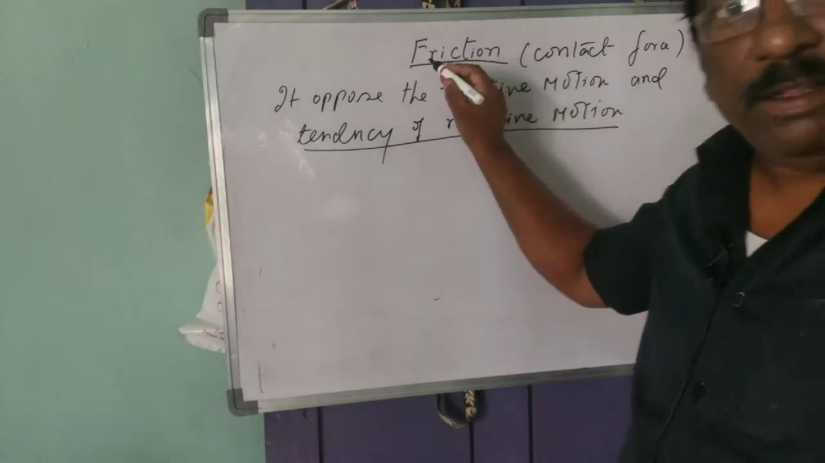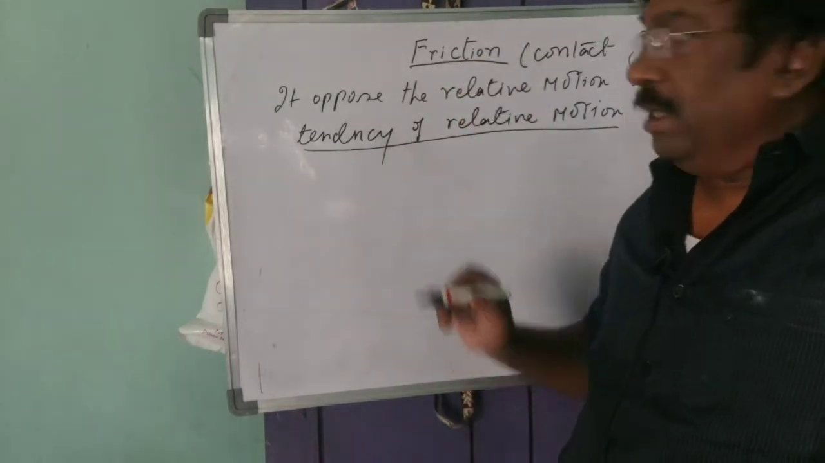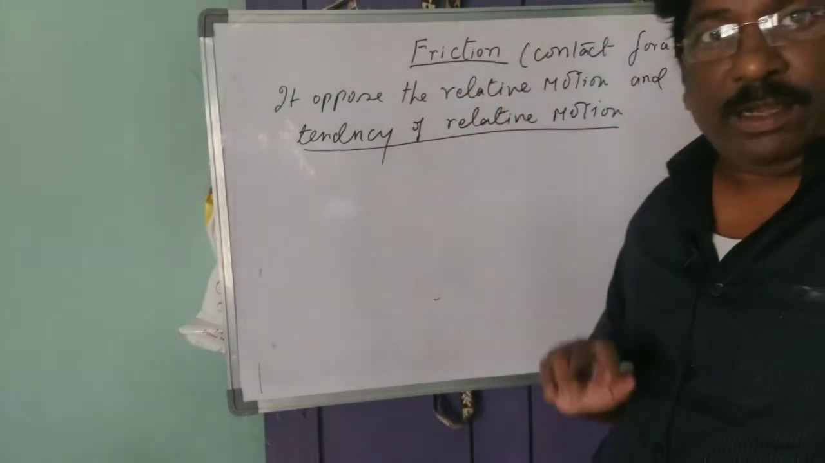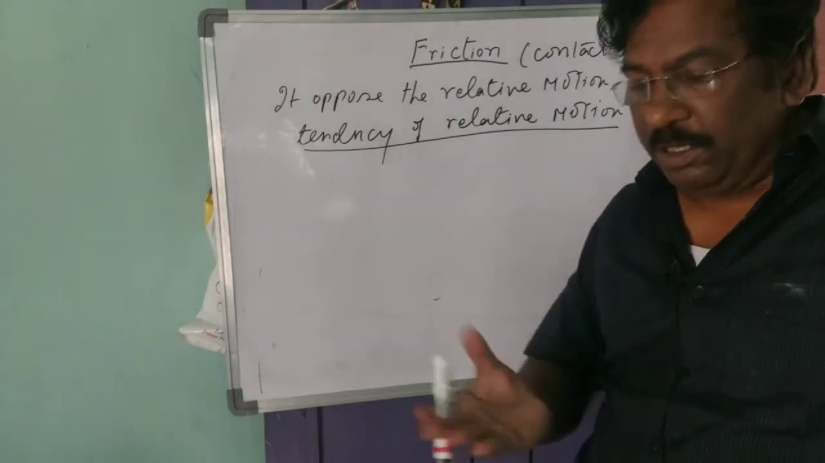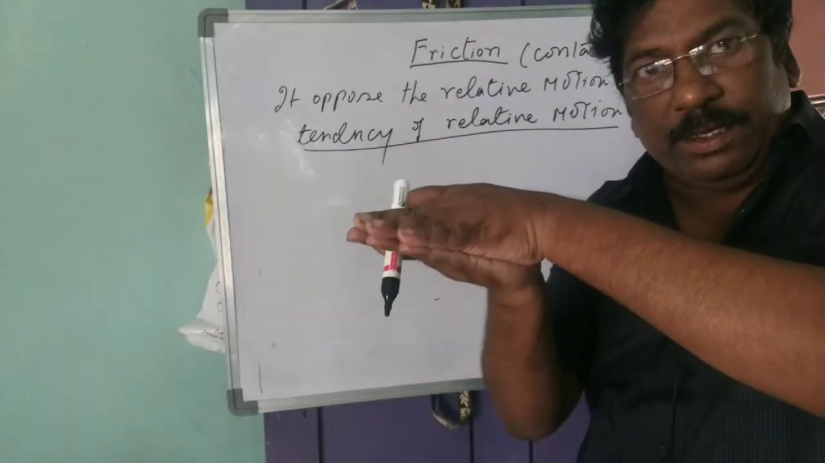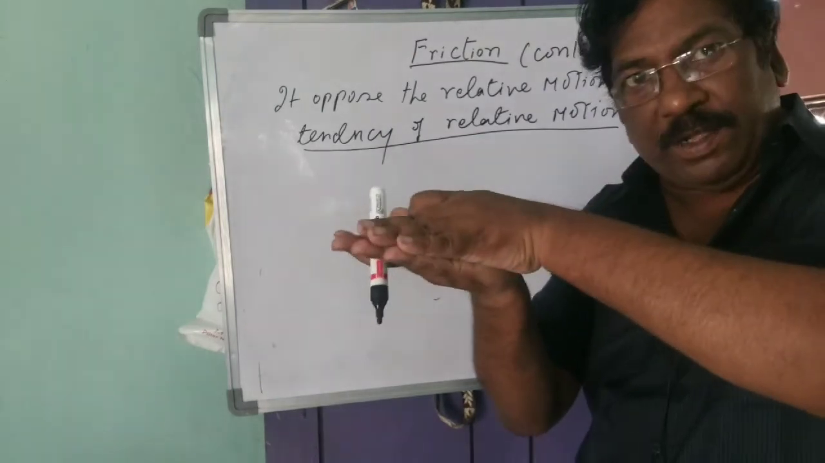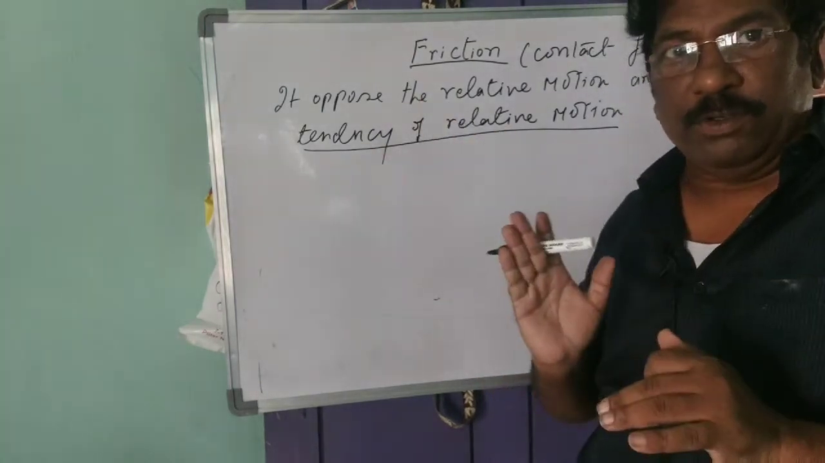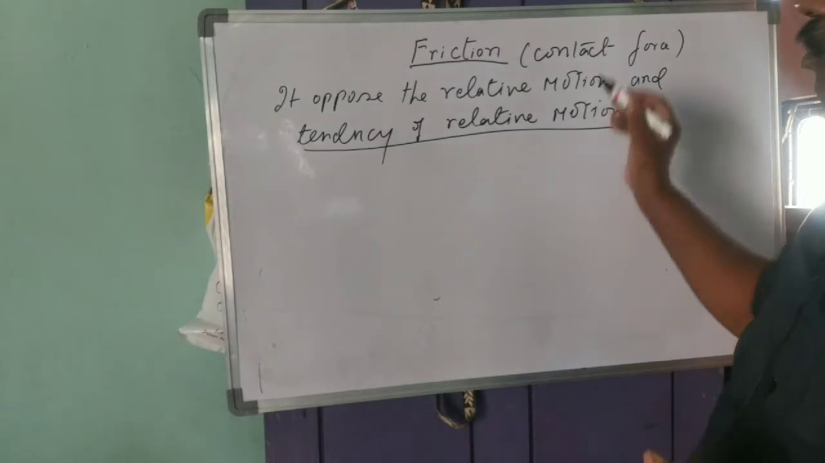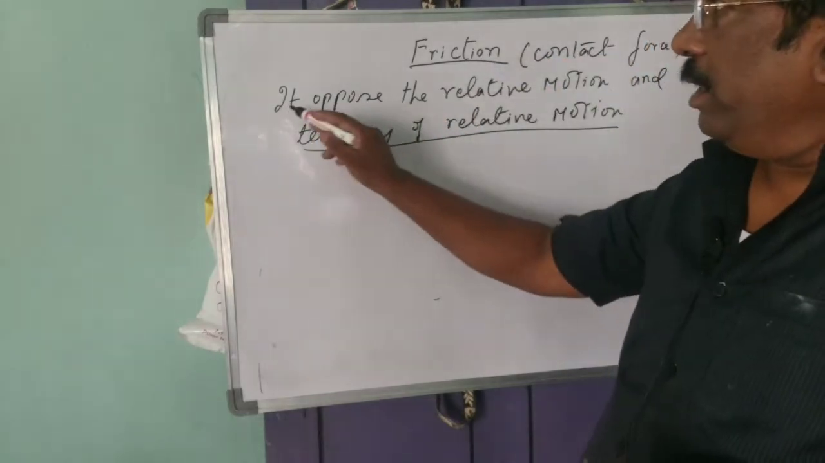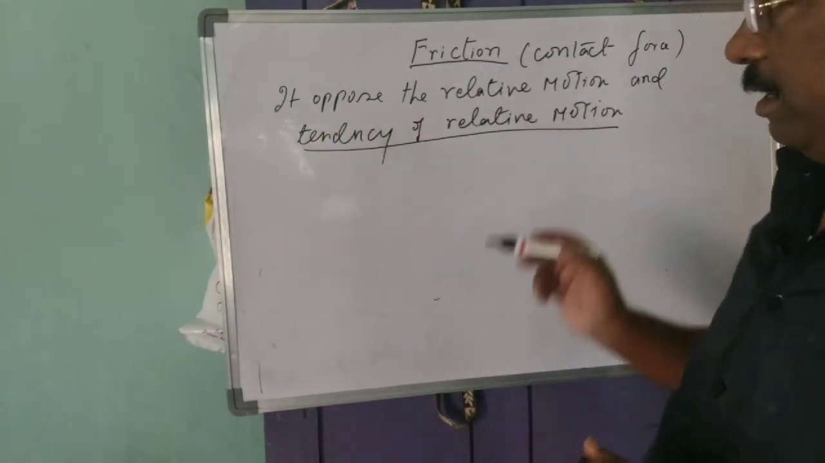Here you see we are starting friction. Friction is one of the contact forces. Contact force means when two bodies are in contact, then at the surface of contact this force, the friction force, will come. So what does it do? Does it oppose the relative motion?